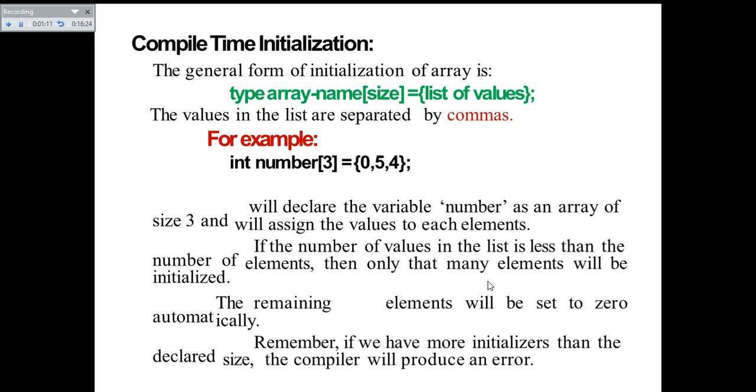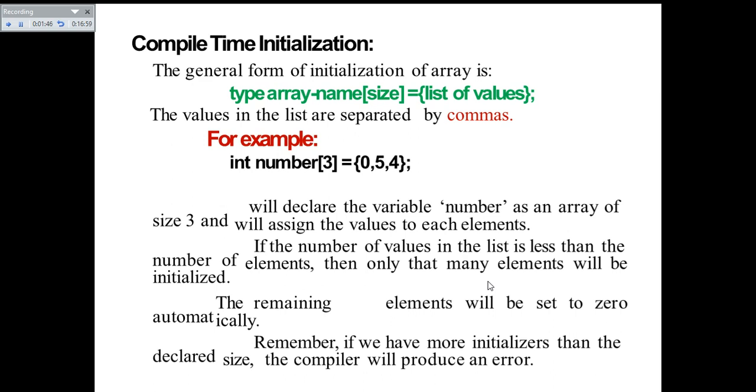At subscript 0, you can expect the value 0 stored, at subscript 1 you can expect 5 stored, and at subscript 2 you can expect 4 stored. It is done at compilation time without any dynamic syntax, dynamic rules, or any variables. You have just declared the array and initialized the array with the values.